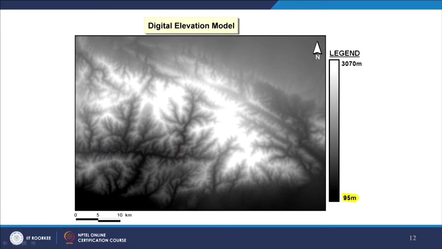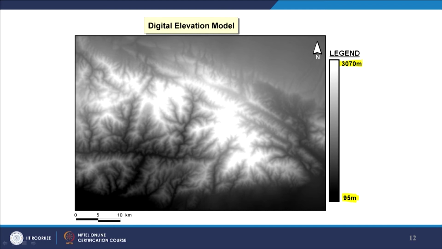This is again a very typical example of a digital elevation model being displayed in grayscale, and the elevation ranges are between 95 meter and 70 meter. Generally this is how people prefer to display it: higher elevation values are always given the lighter tone as compared to the darker one.